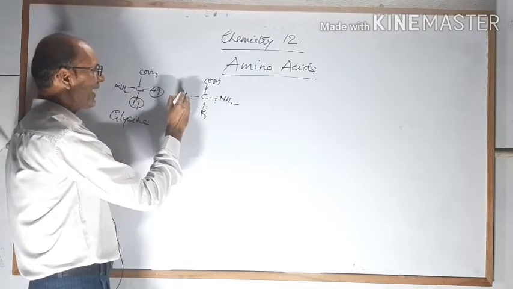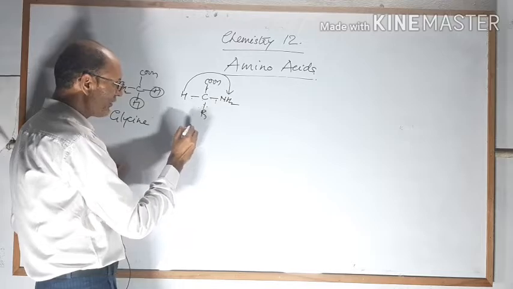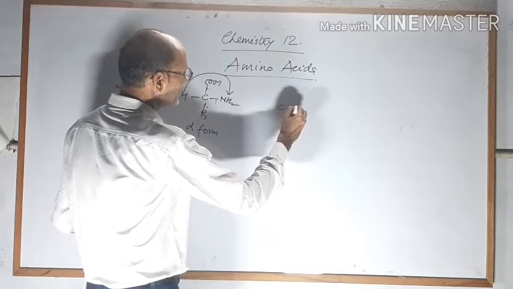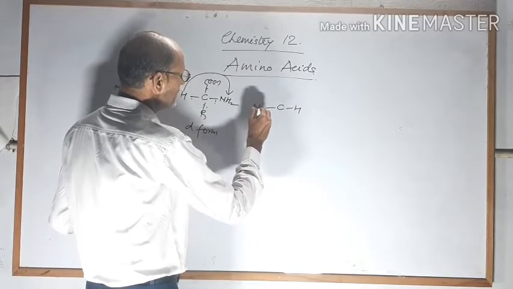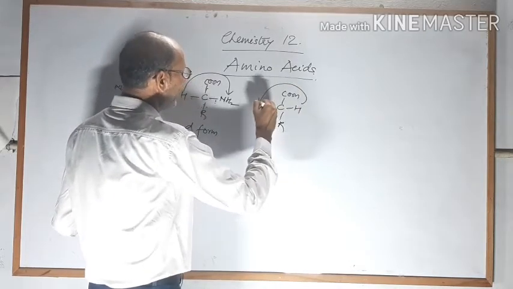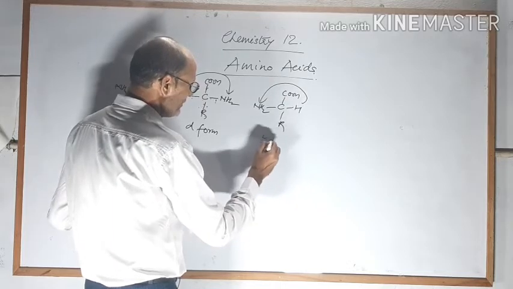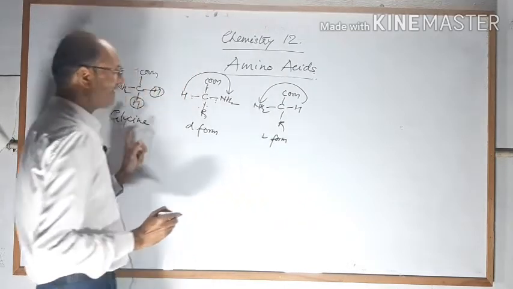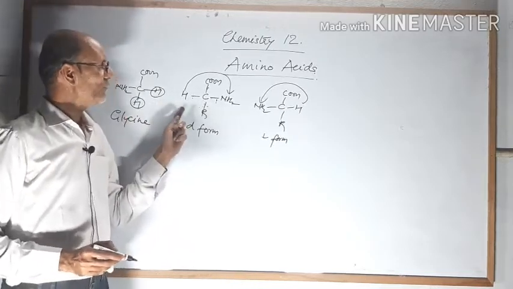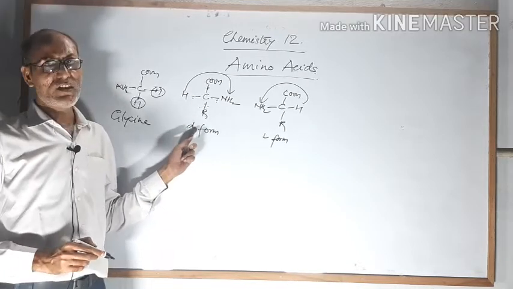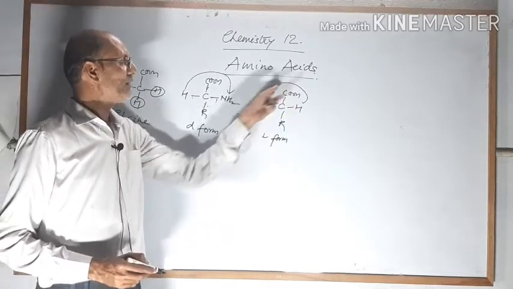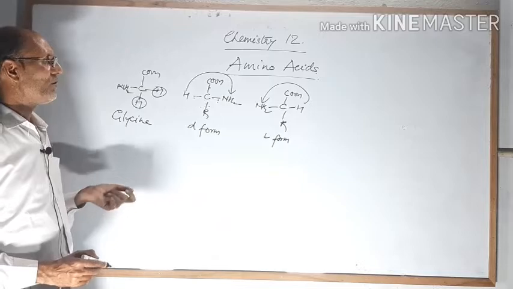So in this way light will rotate like this, and this is the D form of alpha amino acid. While if we draw like this, H and NH2, COOH and R, this is the L form of alpha amino acid. So dear students, glycine will not show D or L form, while other amino acids will form the D form, that means the dextrorotatory form, which rotates plane polarized light in a clockwise direction, and the other one, the L form, will rotate in an anti-clockwise direction.